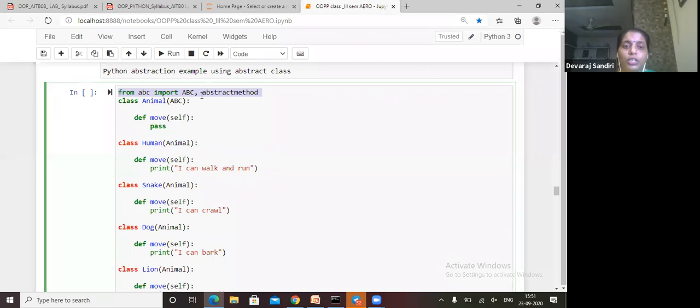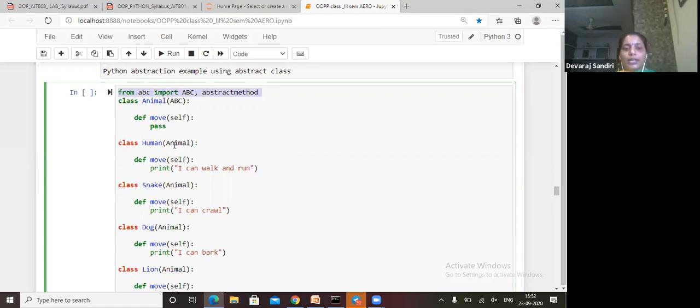We are using the abstract method, importing abstractmethod directly from the library. Then class Human(Animal), def move(self): print I can walk and run. In the first one I didn't give any print function, I passed, which means it will not give any output.